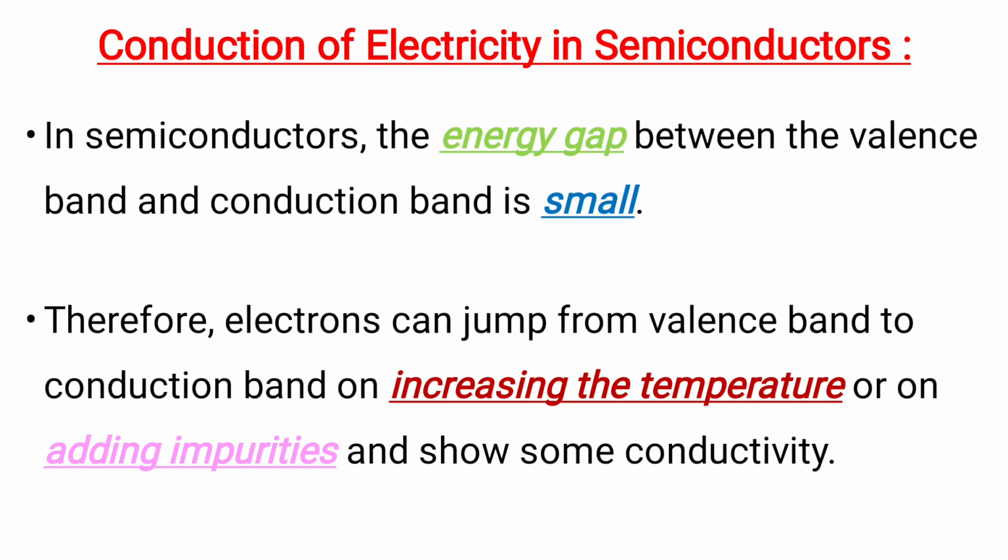Let us discuss how semiconductors conduct electricity. In semiconductors, the energy gap between valence band and conduction band is small. Therefore, electrons can jump from valence band to conduction band on increasing the temperature or on adding impurities and show some conductivity.